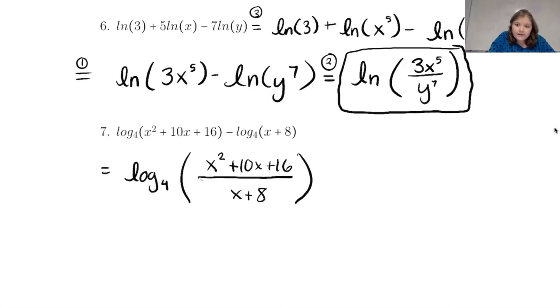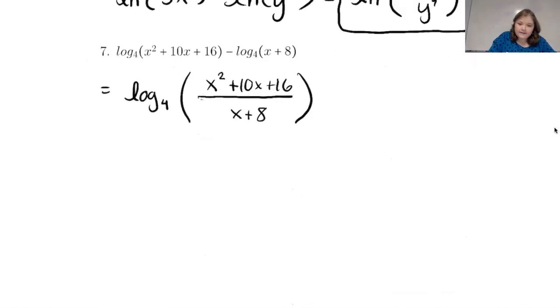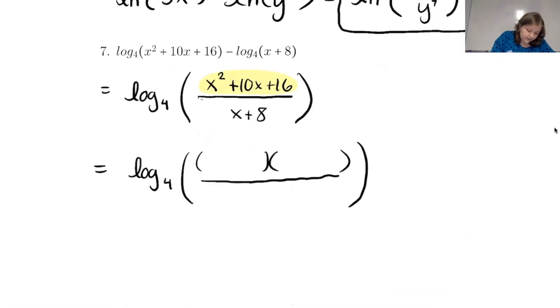So it is contracted as much as possible because there's no coefficient out front and it's all as a single logarithm, but it is not in simplified form. If we want to check that and make sure that we're in simplified form, we need to factor the top part of this and see if it cancels with the bottom part. So I'm going to go ahead and factor the top of that fraction. And the bottom doesn't factor since it's just a degree 1 on the bottom.